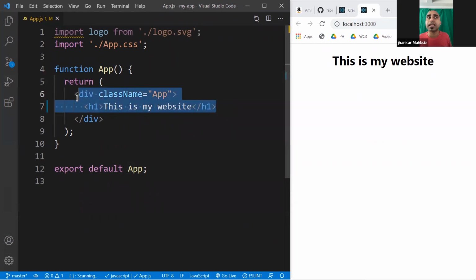So think about it like some HTML you are writing here. Now the question you might have is, okay, why the heck are you doing this? Why are you writing HTML inside JavaScript? The reason is that it gives you a lot of power. JavaScript has a lot of dynamic power, and HTML is kind of boring, doesn't have any power.